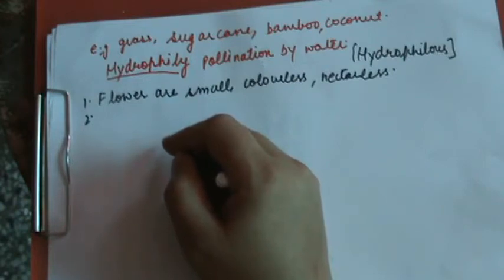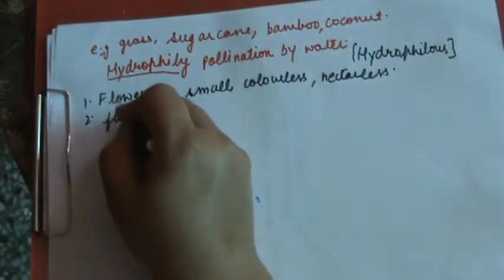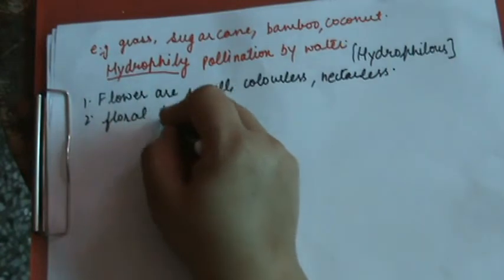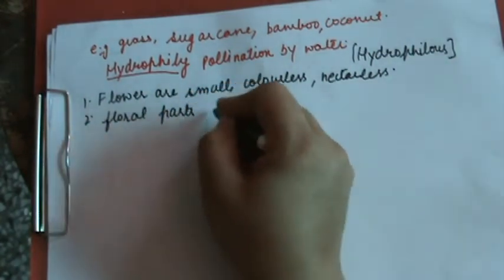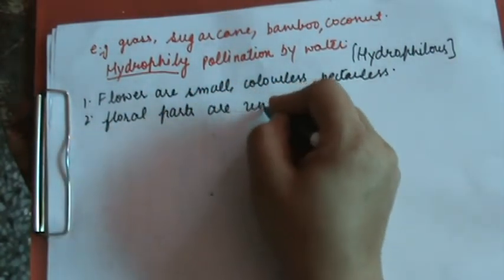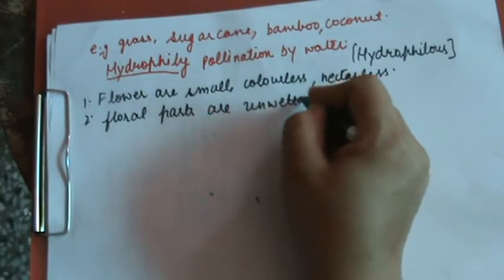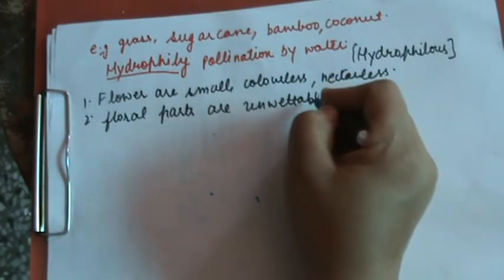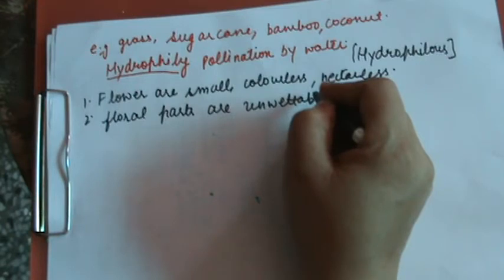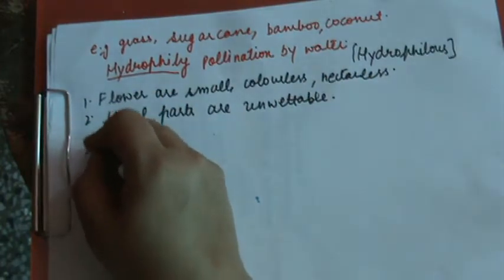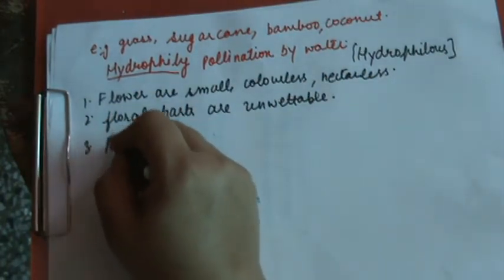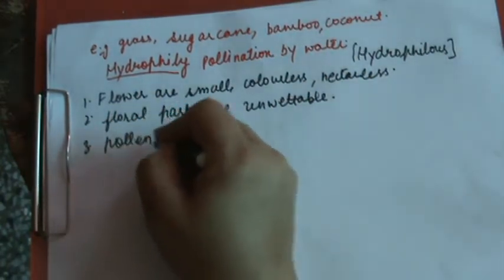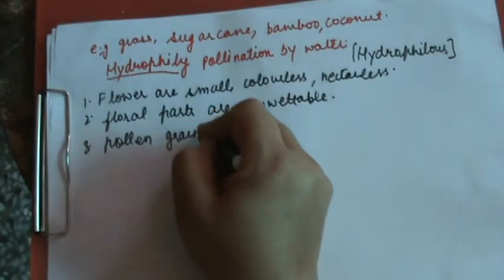Floral parts are unwettable. Secondly, pollen grains and stigma are also unwettable.